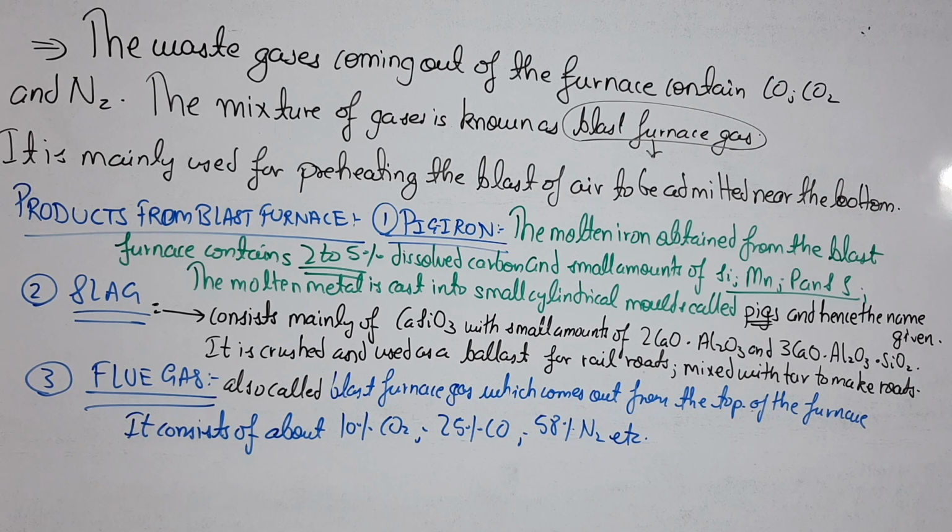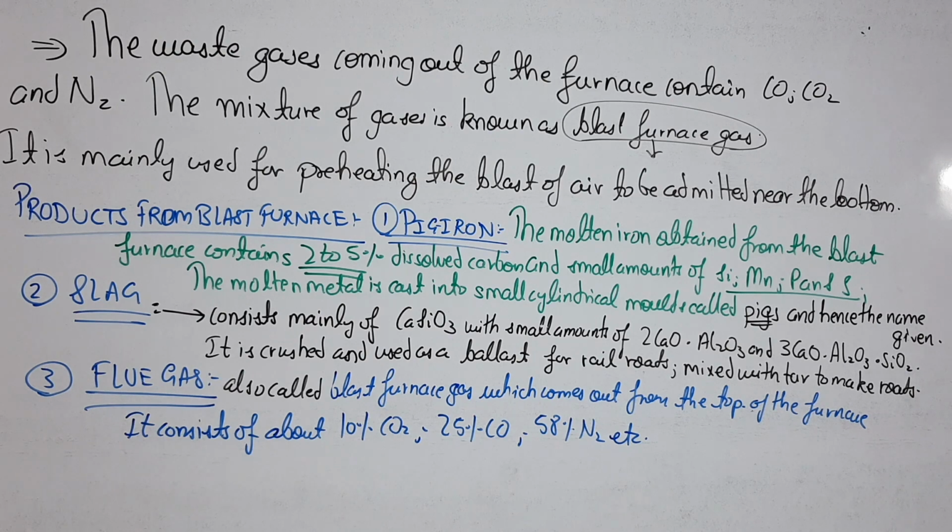Now what are the products from the blast furnace? They are categorized into three parts. One is the pig iron, second is the slag, and third is the flue gas. Flue gas is nothing but the blast furnace gas only. So what is pig iron? Pig iron is somewhat different from cast iron, as I told you, I will explain in the next slide.